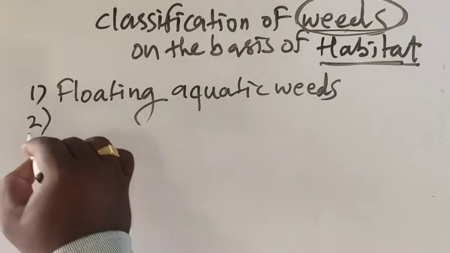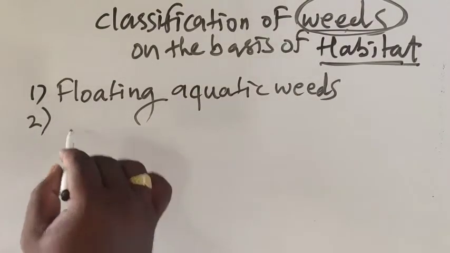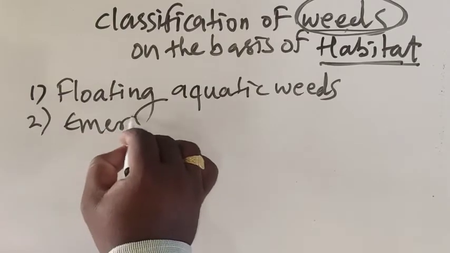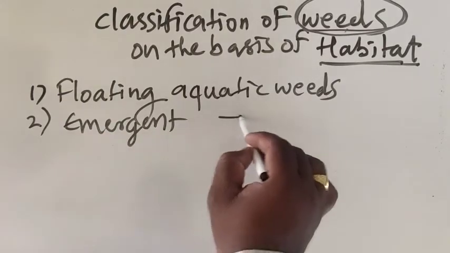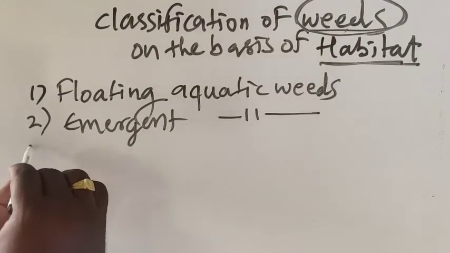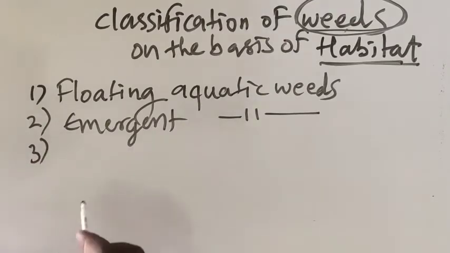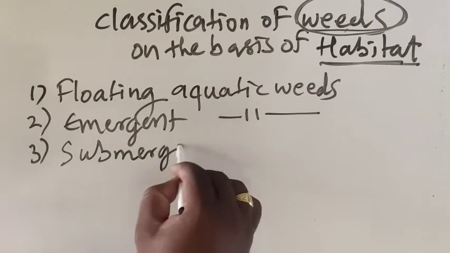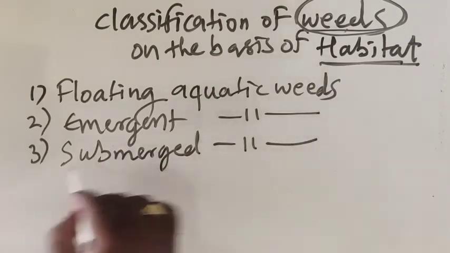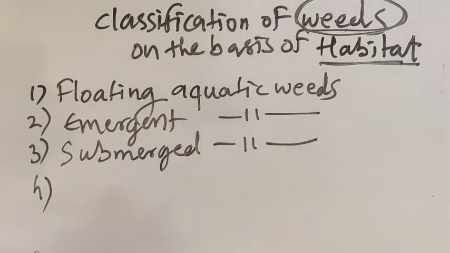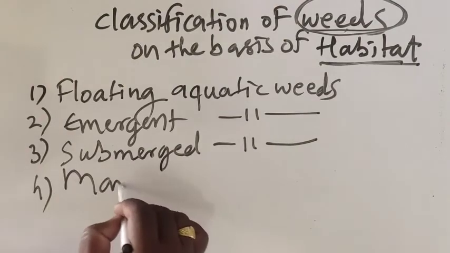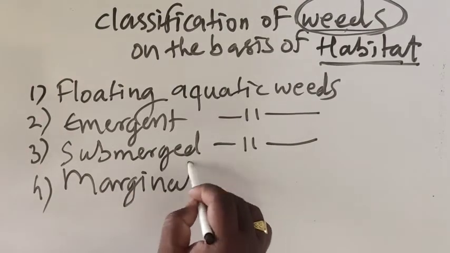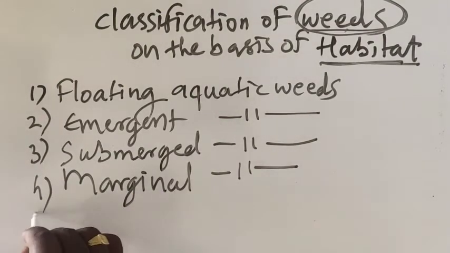Number 2, emergent aquatic weeds. Number 3, submerged aquatic weeds. Number 4, marginal aquatic weeds.